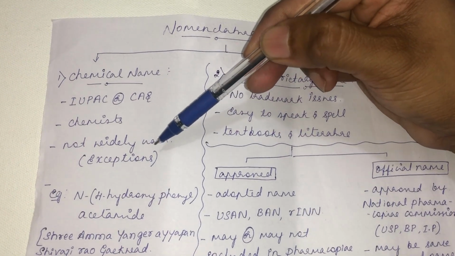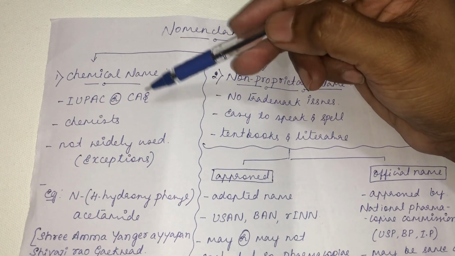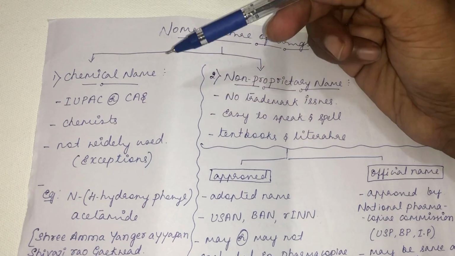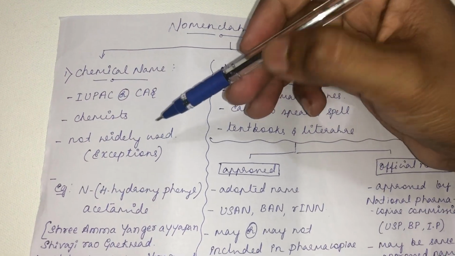There are some exceptions. For example, diethyl ether. Diethyl ether is very commonly used. It is a chemical name also. Based on structure, it is given the chemical name. So more often this name is used for diethyl ether. See the example for a chemical name.